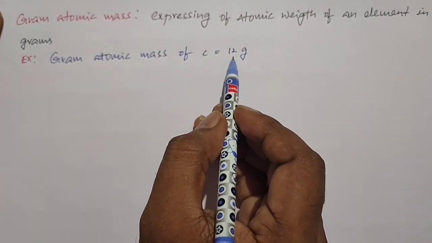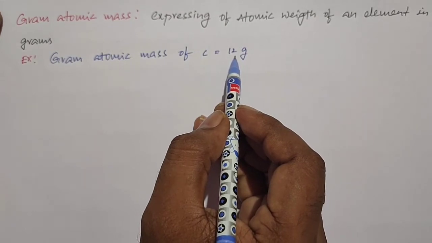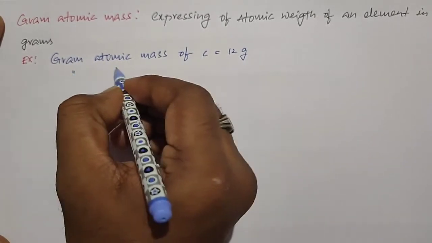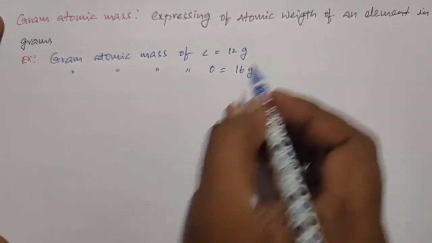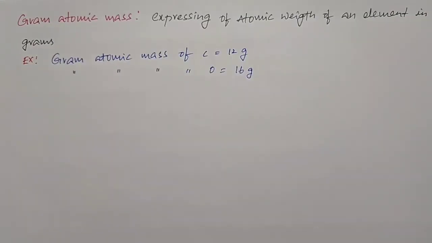Expressing atomic mass in terms of grams we call gram atomic mass. At the same time, gram atomic mass of oxygen is equal to 16 grams. If you pronounce atomic mass, we say just 12. If you pronounce gram atomic mass, we say 12 grams. So that is the difference between atomic mass and gram atomic mass.